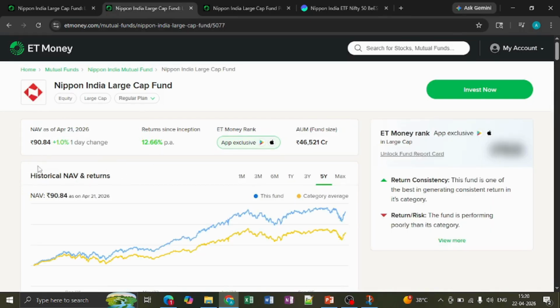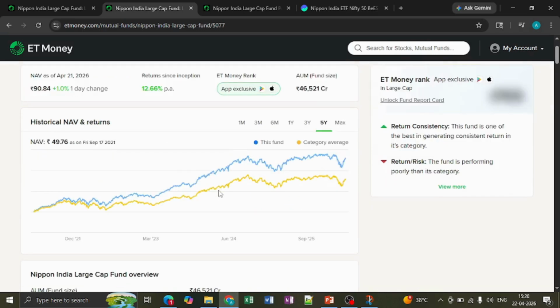In mutual funds, if you're a beginner, NAV is basically the value of one unit of that particular fund. In this case, the NAV, which is net asset value, currently is 90 rupees 84 paisa.